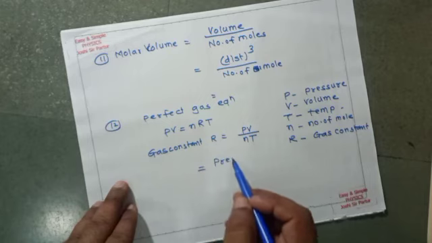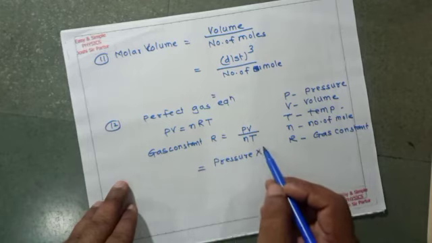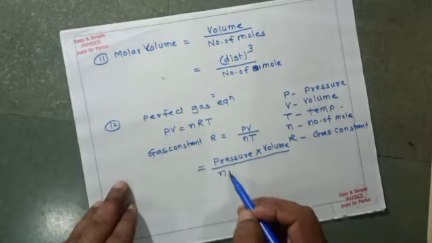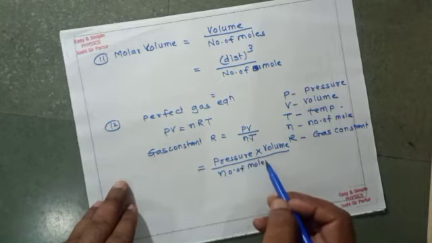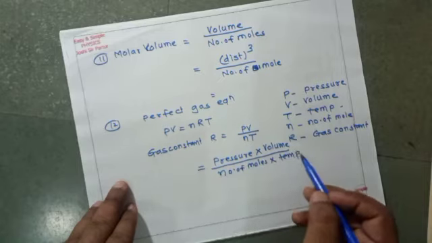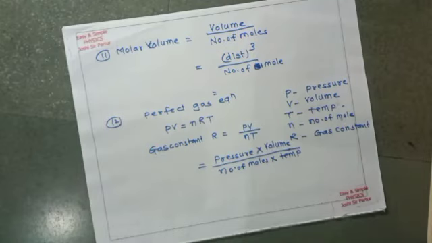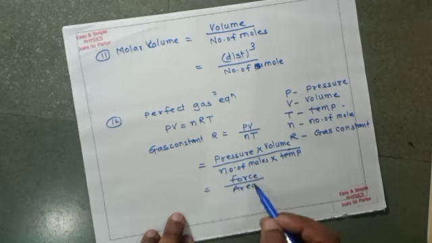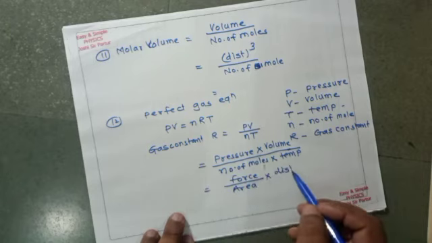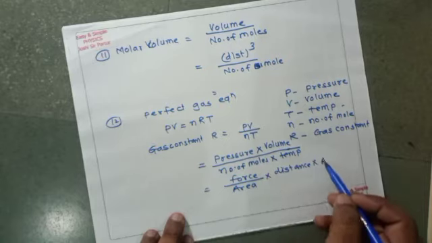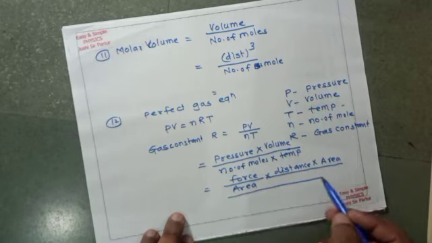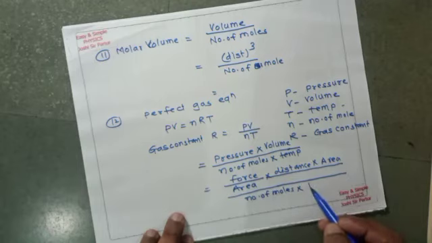What happens? That is pressure multiplied by volume divided by number of moles multiplied by temperature. So we know that pressure will be force upon area, and volume will be distance multiplied by area, divided by number of moles multiplied by temperature.